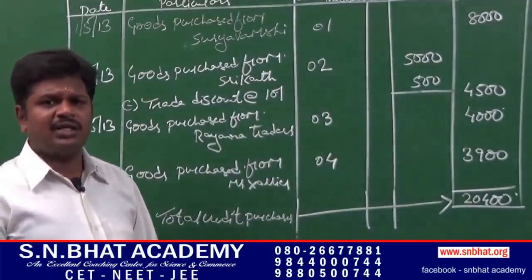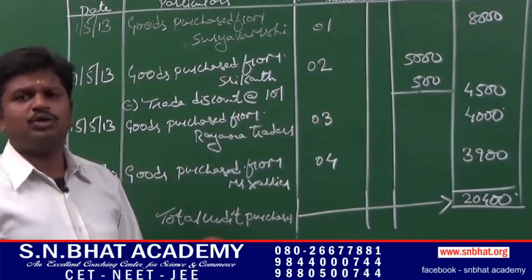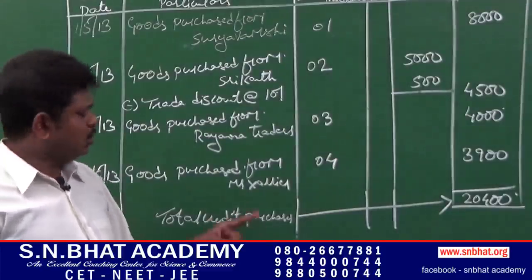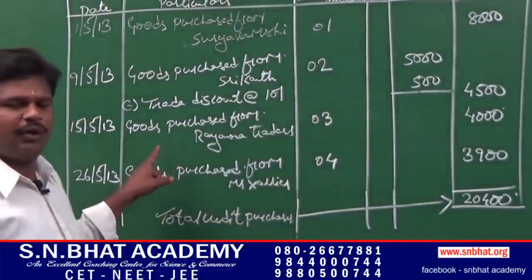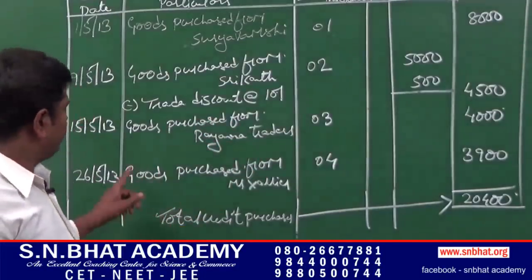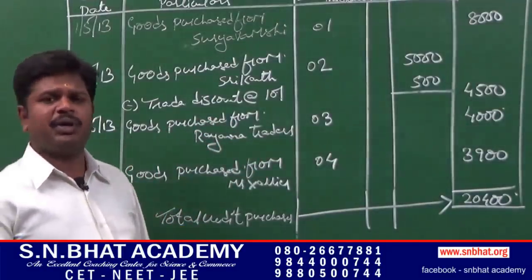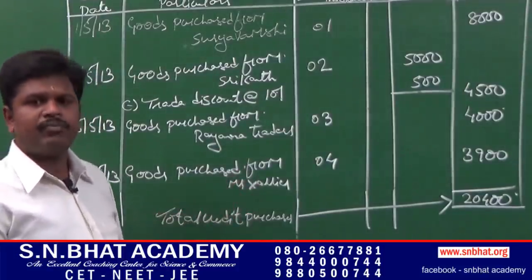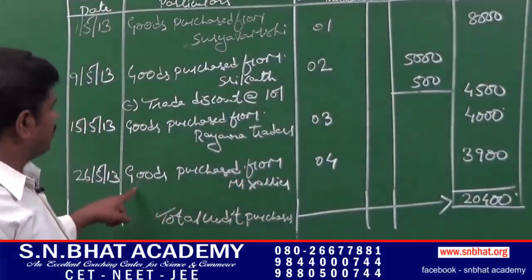See, the transaction is goods purchased from Suresh and company for cash. It is a cash transaction, so it has to be ignored. We should not record the cash transaction in the subsidiary books. Next transaction, 26th May 2013, goods purchased from Mr. Xavier. It is a credit transaction. It has to be recorded.